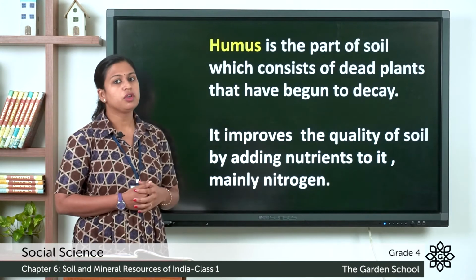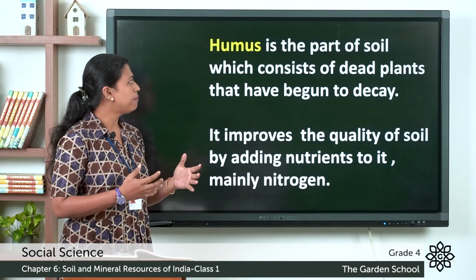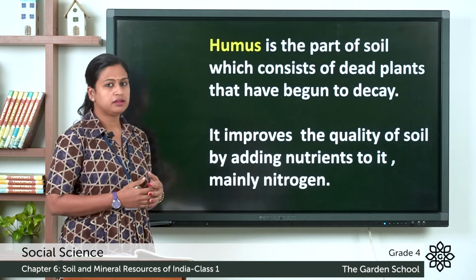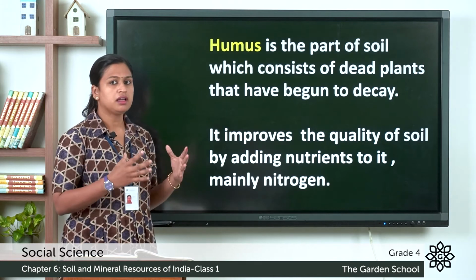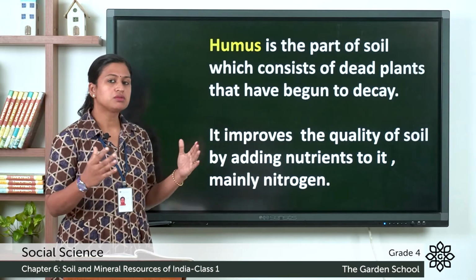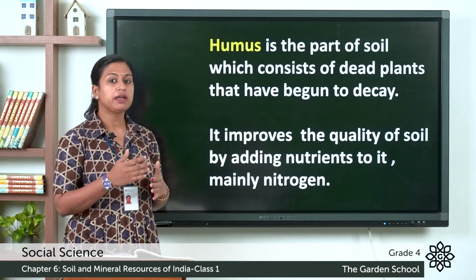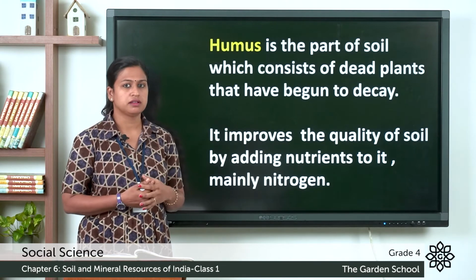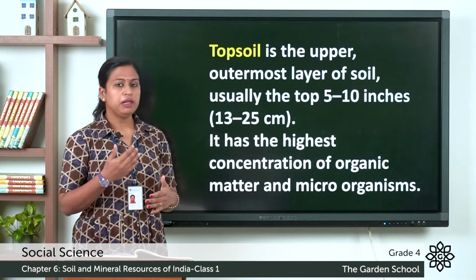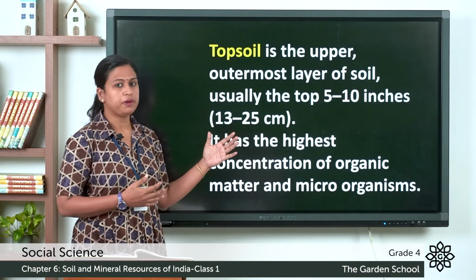First one is humus. Humus is the part of soil which consists of dead plants in a state of decomposition. It improves the quality of the soil by adding various nutrients, especially nitrogen. Below humus is the topsoil.